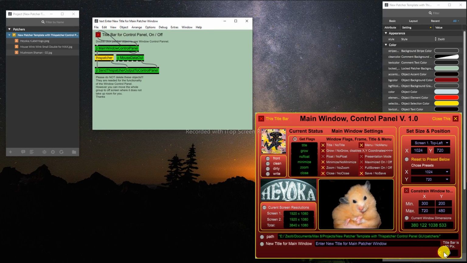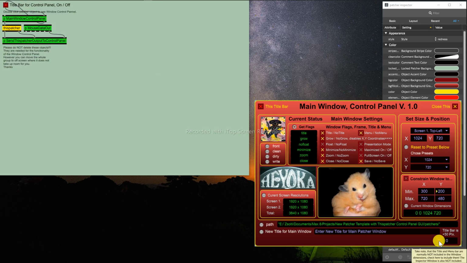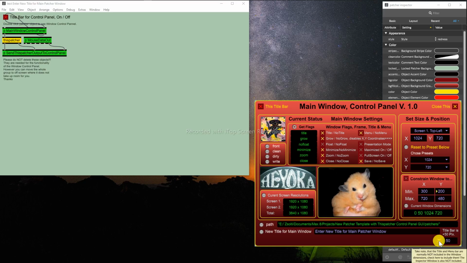Okay, down here, the title bar is plus 50 pixels, and if you have it checked, then it's included. So see, it jumped to the 1024 by 720 because that was set here already, and we can include the title bar or exclude it.